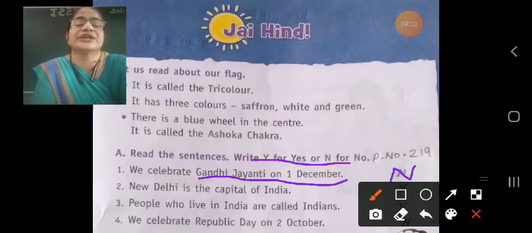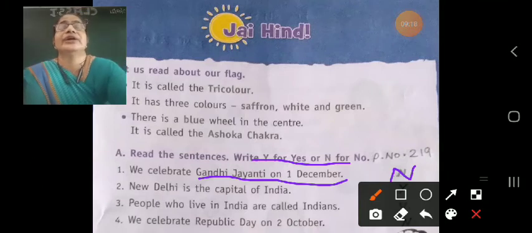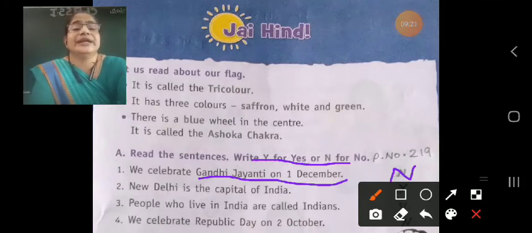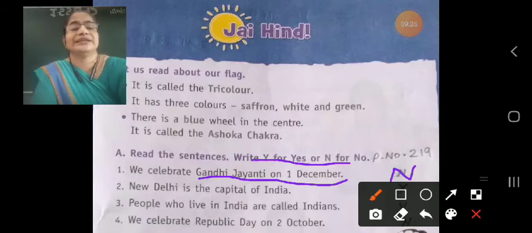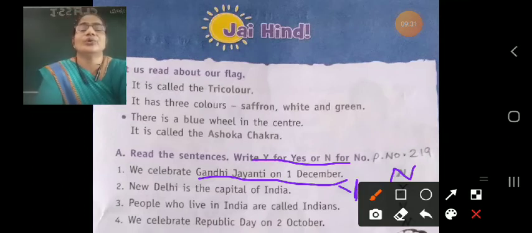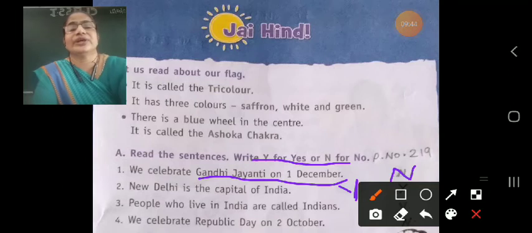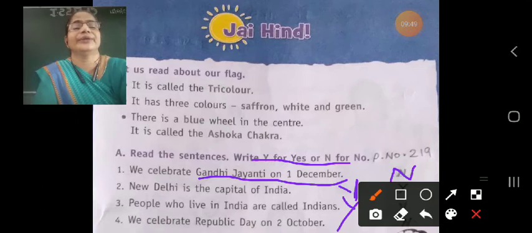Now second question. New Delhi is the capital of India. India's capital is New Delhi. That sentence is correct and you can write yes. Now, question number 3. People who live in India are called Indians. Those who are living in India are called Indians. That sentence is also correct and you can write yes.